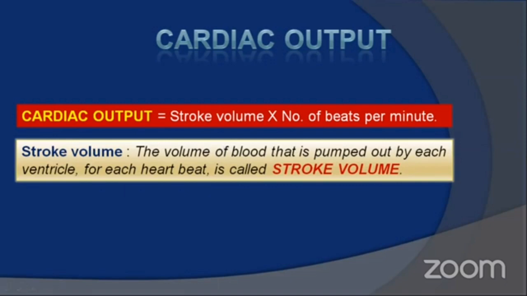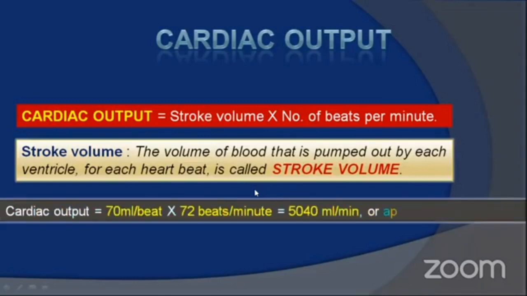Each ventricle pumps 70 ml during cardiac cycle. So stroke volume is the volume of blood that is pumped out by each ventricle for each beat. So what is the volume of blood that is pumped out by each ventricle for each beat? It is nothing but 70 ml.